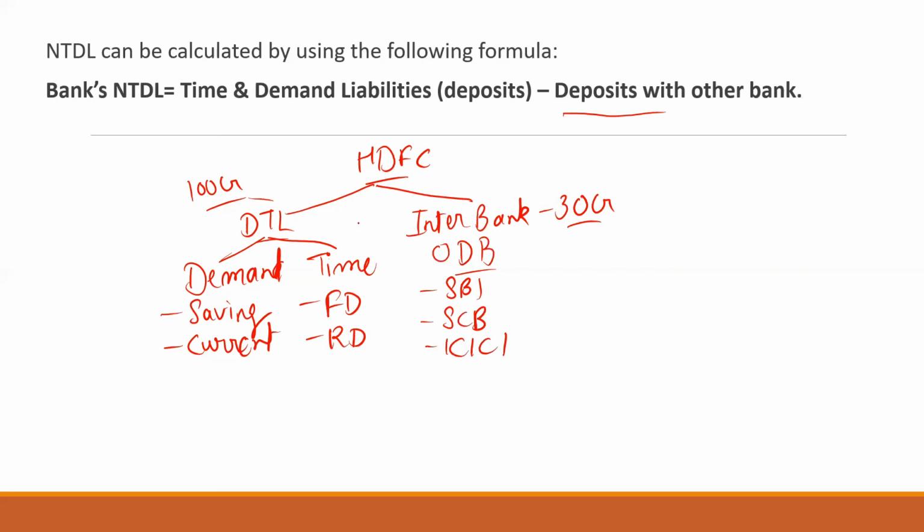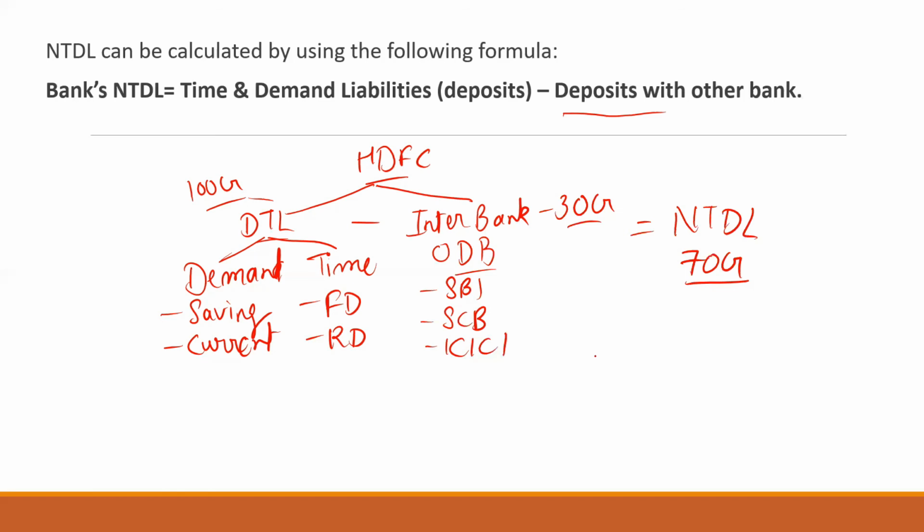Now you have to simply minus it, and your answer is NTDL. Answer is 70 crore. So you can say that it is the net time and demand deposit liability of a bank. Okay, again I'm repeating, every bank has a figure which is known as NTDL, net time and demand deposit liability. Okay, how is it calculated?